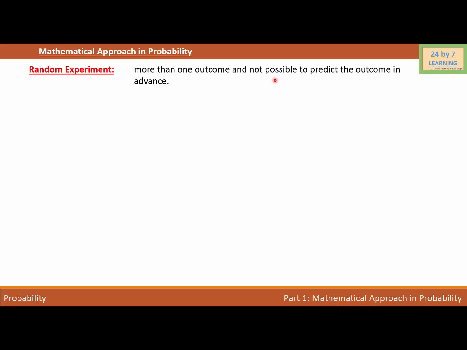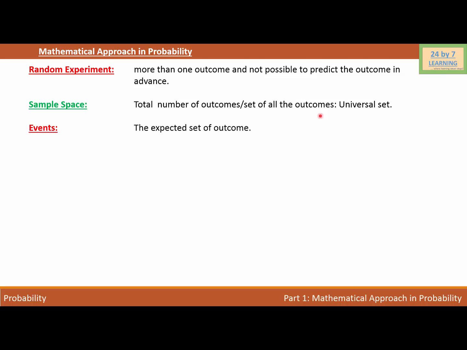The next vocabulary that we are going to talk about is sample space. So the sample space is the total number of outcomes or the set of all the outcomes, which is basically the universal set. It simply means that if we toss a coin and we get these different outcomes such as head and tail, and if we do it more than once we will get different combinations of head and tail, then those outcomes will be the sample space for my probability.